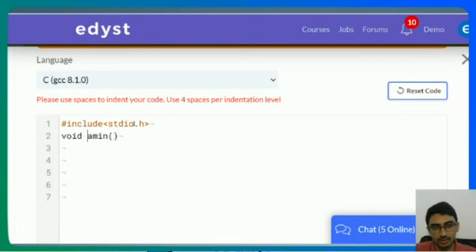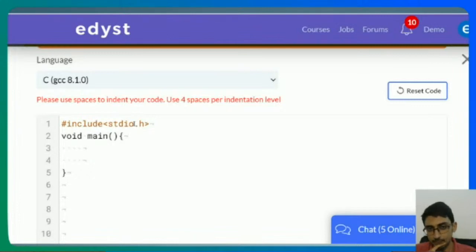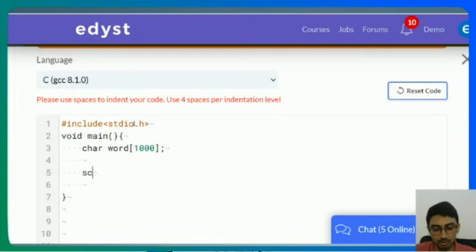Sorry, I'm doing a lot of mistyping. Void main. So let's say I did a hash include input.h, void main. And let's say I did char word of 1000. Let me create a 1,000-character word. And let me also take input, scanf modulo s, word.